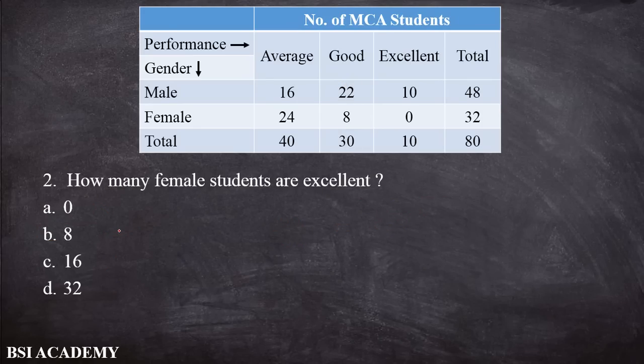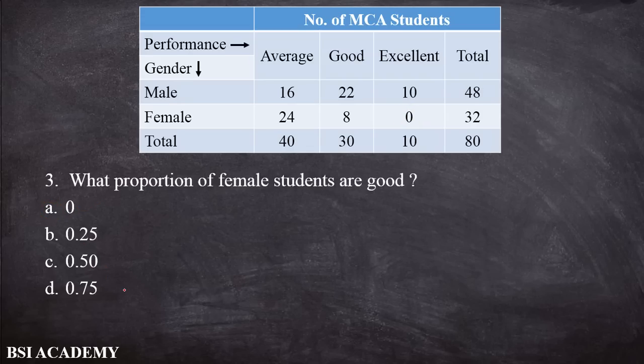Now, second question: how many female students are excellent? If we look at the table, we find that the total number of female students who are excellent is 0. So our answer is 0. A is the correct answer, and all other options are wrong.